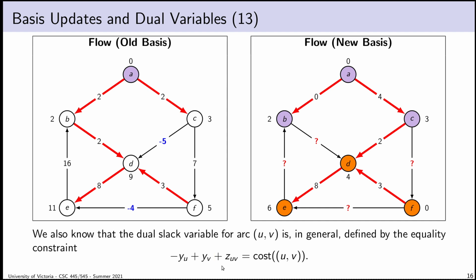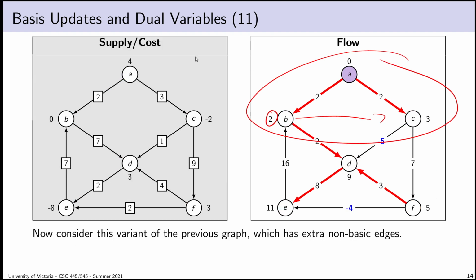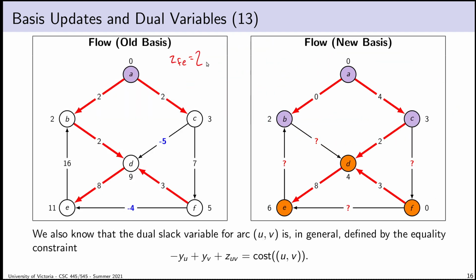So one thing to notice is, if I'm looking at an arc that's entirely contained inside of C1, what do we know about the change to the dual optimization variables in that case? Let's think about the old value of ZFE. ZFE is equal to the cost of edge FE, which I now have to go get, which is 2.